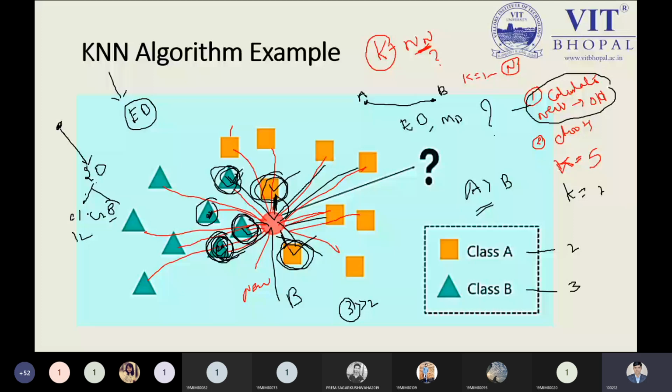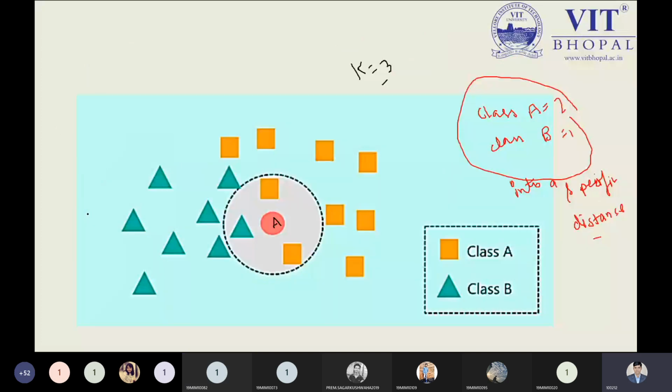I will tell you, but let me first check this idea. Is this example clear, how KNN will work? KNN is saying to us, all these nodes are known as the neighbors. And which are the nearest neighbors? According to K equal to 5, these are our 5 nearest neighbors, because we found them based on their distance. Now, is this point clear? Yes, sir. Okay, so right now let me explain this example. Is this slide visible to all?